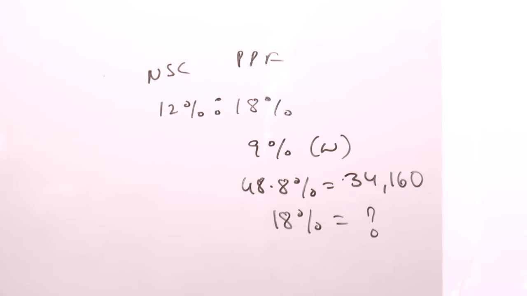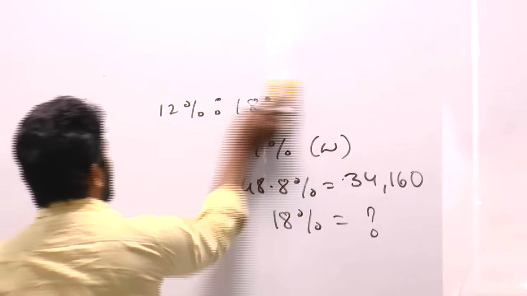Next. 37, a bag contains 3 white balls, 4 red balls, 8 green balls. Total we have 15 balls. If 2 balls are picked at random, what is the probability that at least one ball is white? At least one is white out of 2 balls.